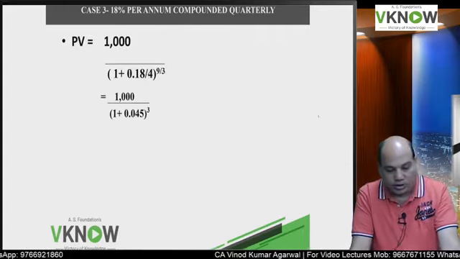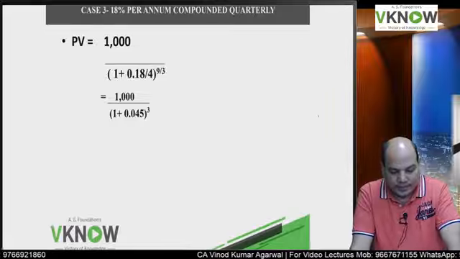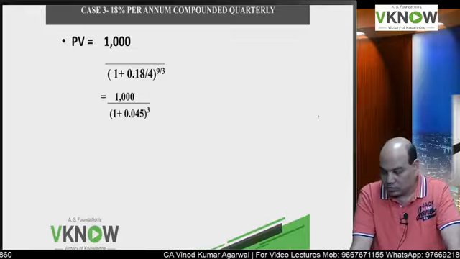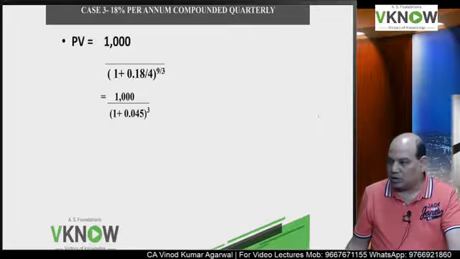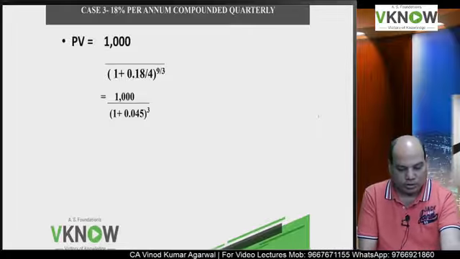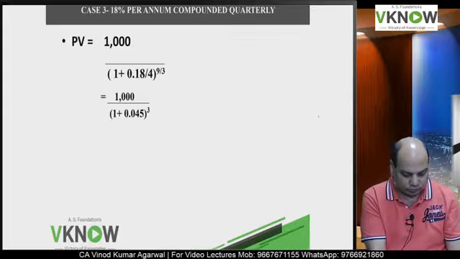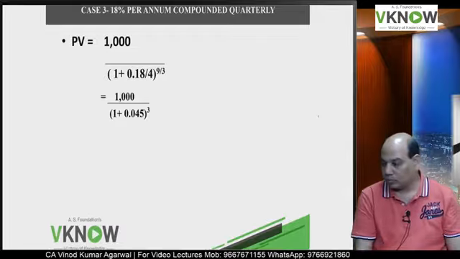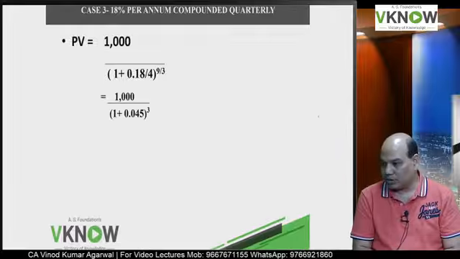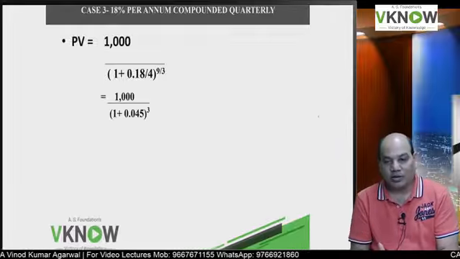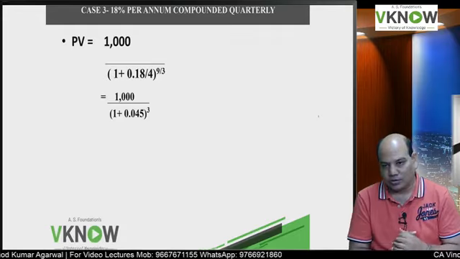Now come to case 3, write down case 3. 18% per annum compounded quarterly. Quarterly means you will divide the number of months by 3 to get the number of quarters.